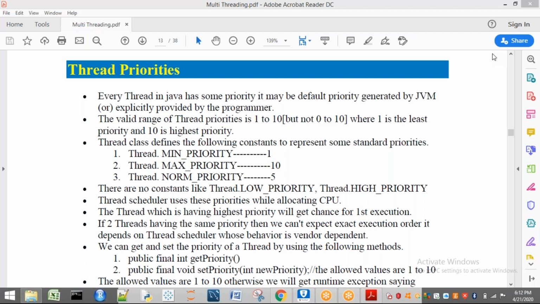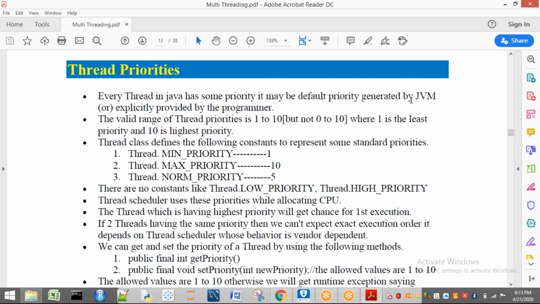So let us consider if there are two threads. If two threads are there, which one has to be executed first? It will be decided by your thread scheduler. How is it going to decide? Based on some algorithms or based on some priorities. So compulsory for every thread there should be some priority. It may be the default priority or it may be any other priority. So compulsory, a priority should be there for a thread.